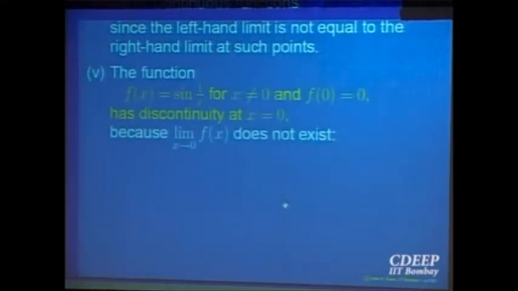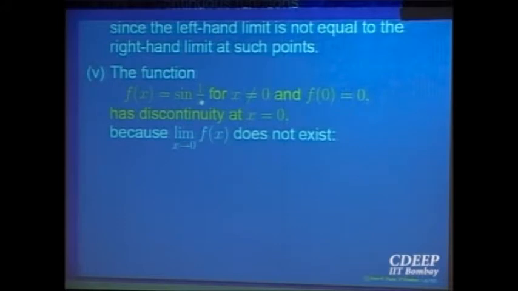Let us look at the function sine 1 over x for x not equal to 0, and 0 at x equal to 0. Okay? For continuity, I have to define the function at the point 0 if I want to analyze continuity at the point 0. The limit of this sine 1 over x as x goes to 0 does not exist. Does everybody have an intuitive idea why it doesn't exist?